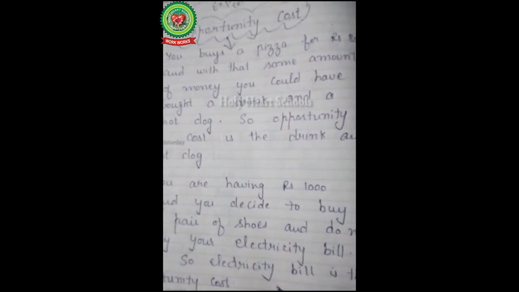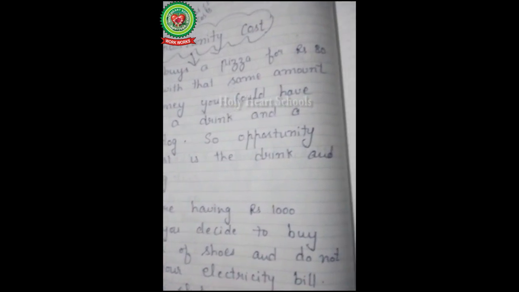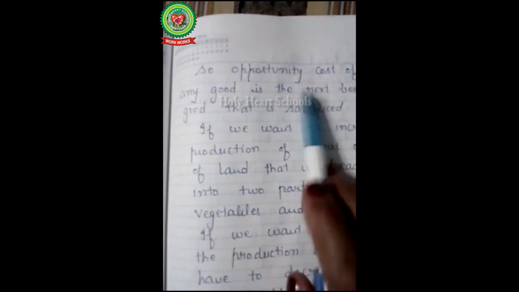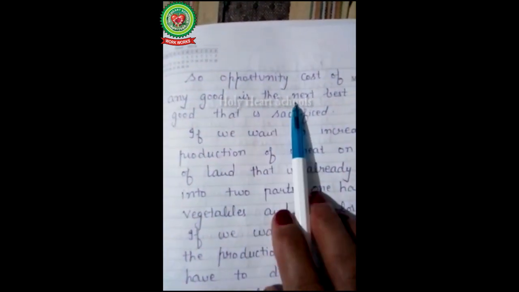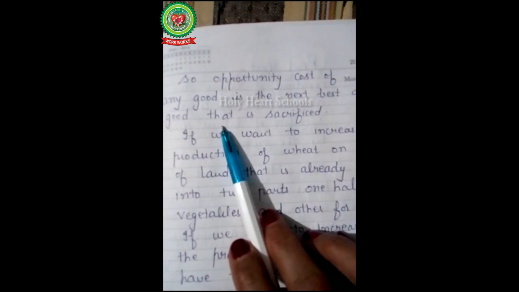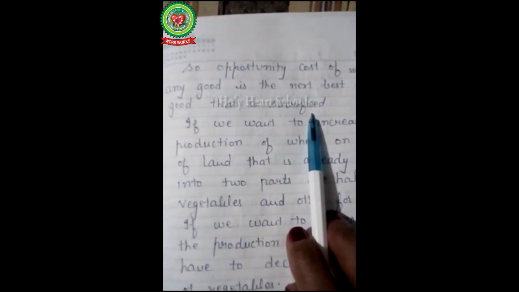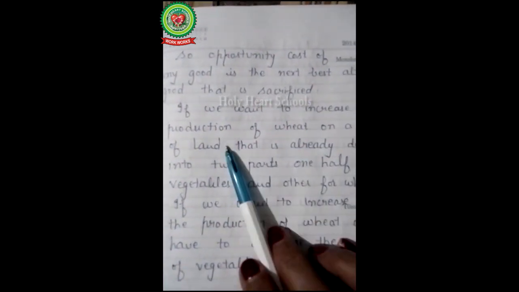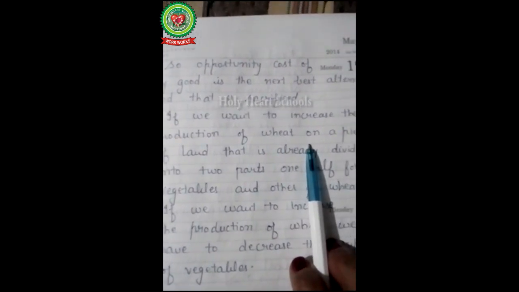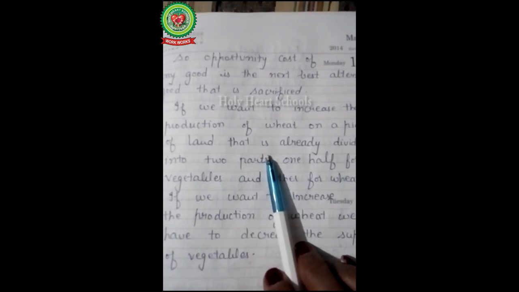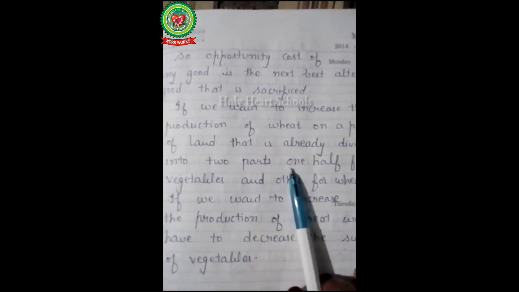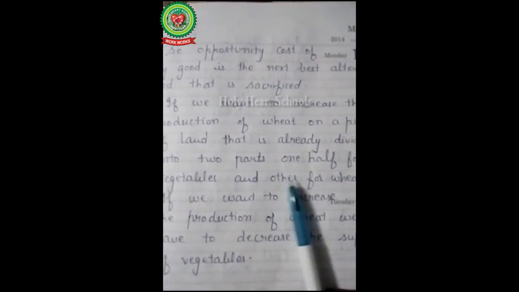You have rupees 1000 and you decide to buy a pair of shoes and do not want to pay the electricity bill. So the electricity bill is the opportunity cost. Now students, the opportunity cost of any good is the next best good that is sacrificed.